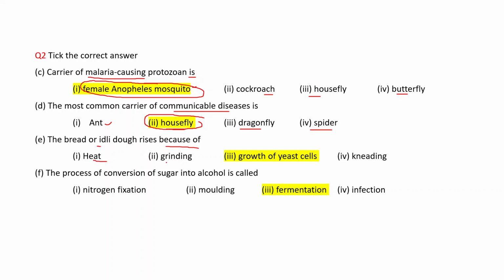Options are heat, grinding, growth of yeast cells, and kneading. Correct answer is growth of yeast cells. The process of conversion of sugar into alcohol is called. Options are nitrogen fixation, molding, fermentation, infection. Correct answer is fermentation.